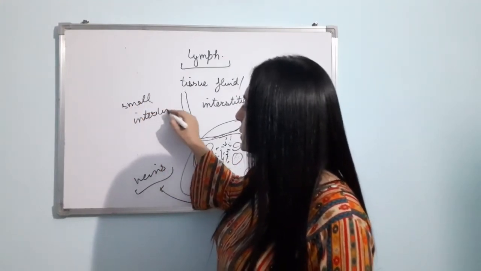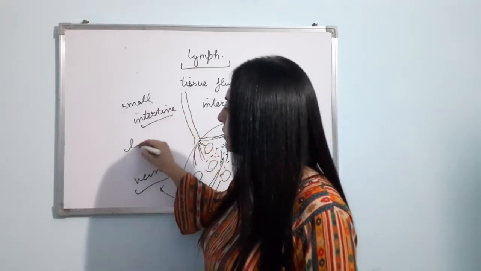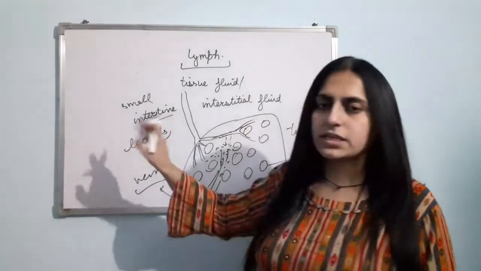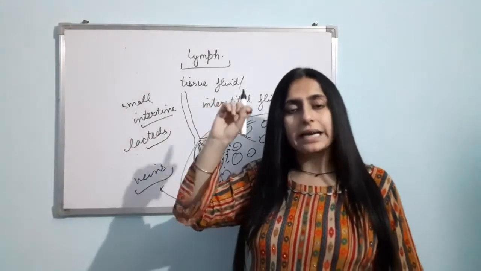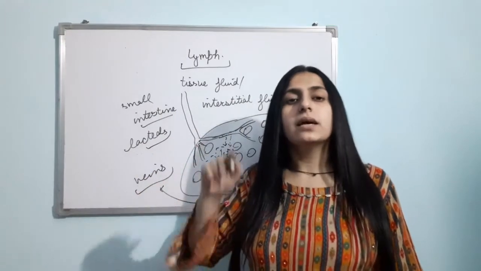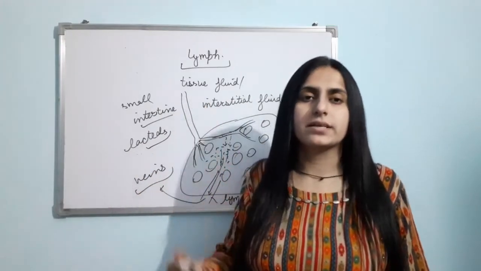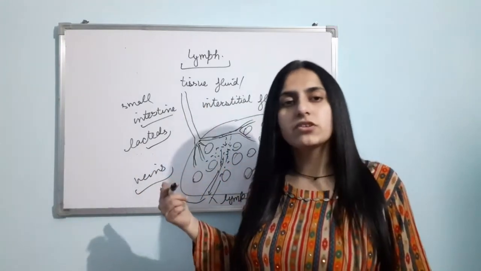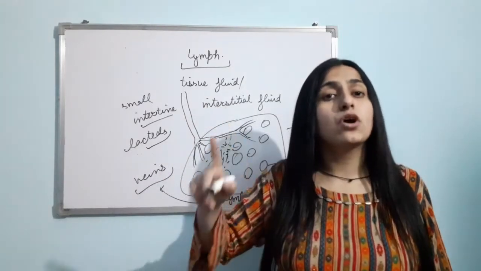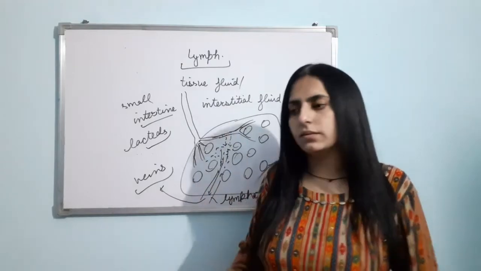In the small intestine, lacteals are present. Lacteals are nothing but the lymphatic vessels. They help in the absorption of fats. So this is again an important function. They help in the digestion, they help in the absorption of fats. Clear? Now,